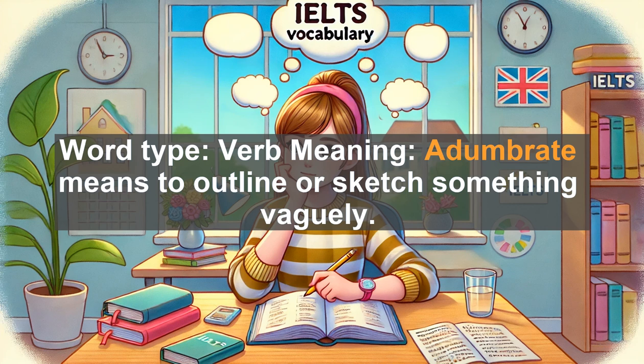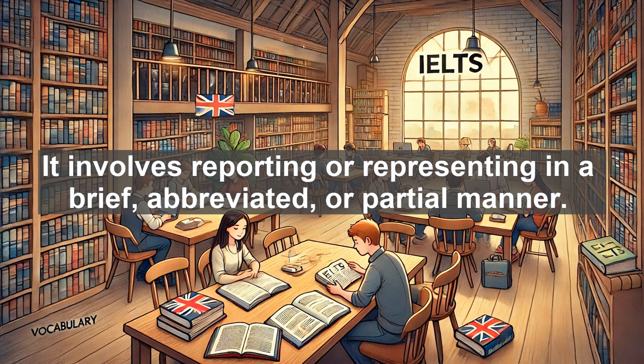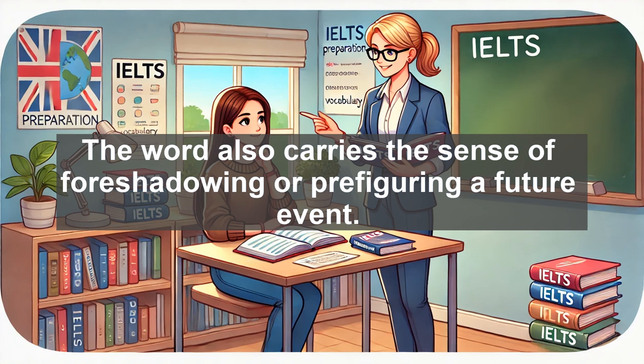Word type, verb. Meaning: adumbrate means to outline or sketch something vaguely. It involves reporting or representing in a brief, abbreviated, or partial manner. The word also carries the sense of foreshadowing or prefiguring a future event.